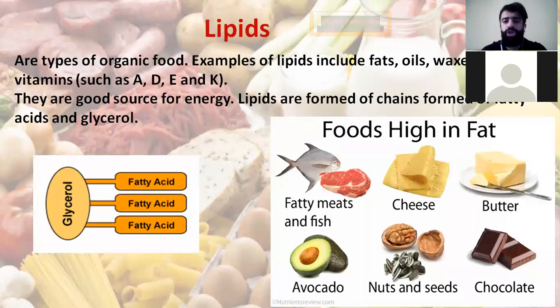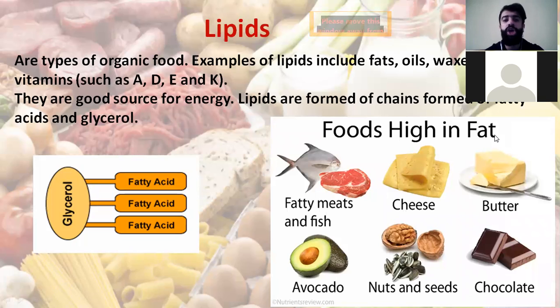Moving now to lipids. Lipids are also a type of organic food. Examples of lipids include fats, oils, and certain vitamins such as A, D, E, and K. So they are a good source of energy. Lipids are formed of chains of fatty acids and glycerol.